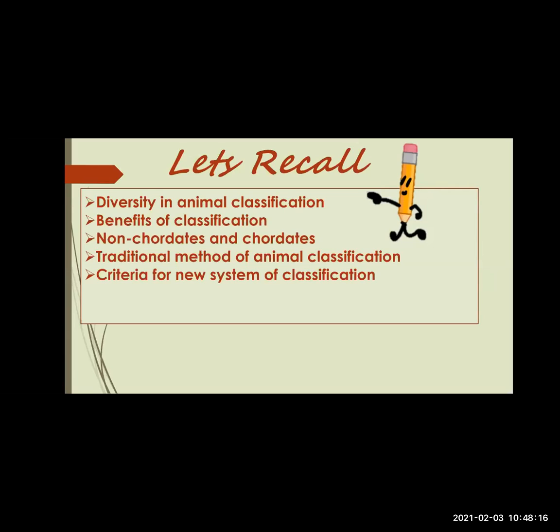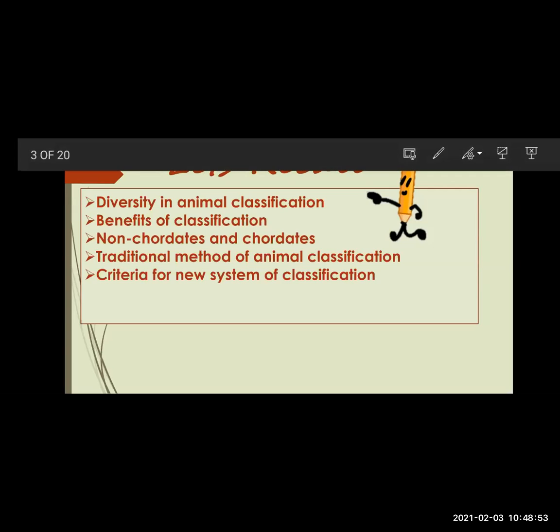In this new system of classification, we studied the different criteria. The first one was grades of organization, second body symmetry, third germ layers, fourth body cavity, and fifth body segmentation. Based on these different criteria, we understood how the new system of classification was developed.